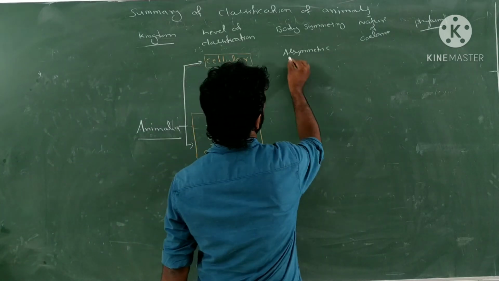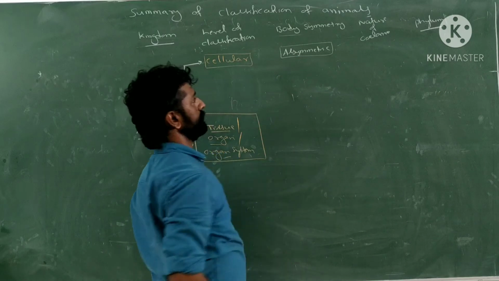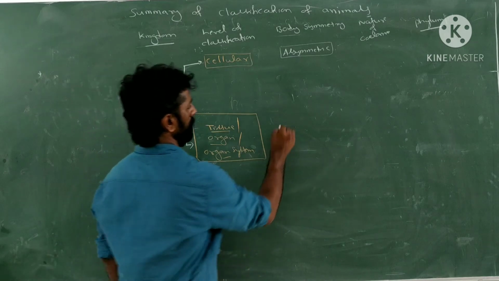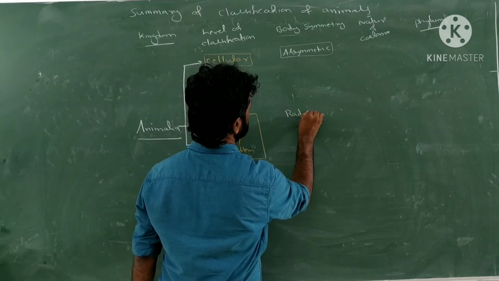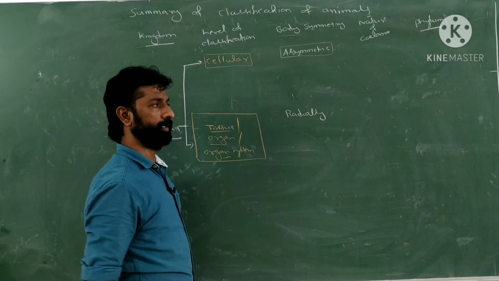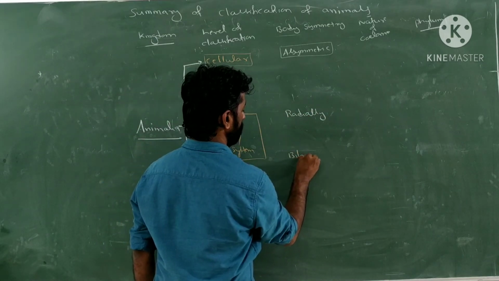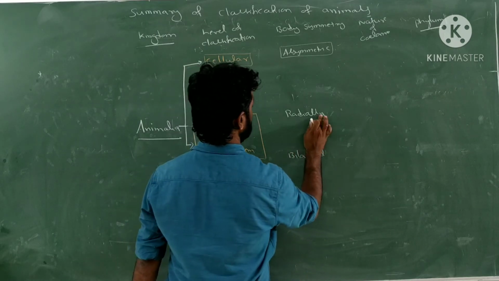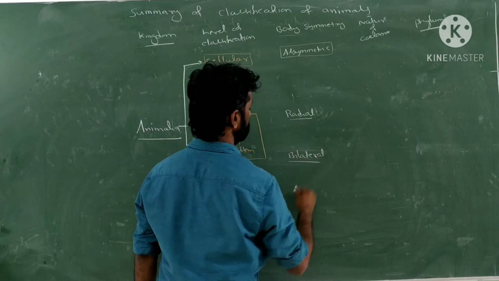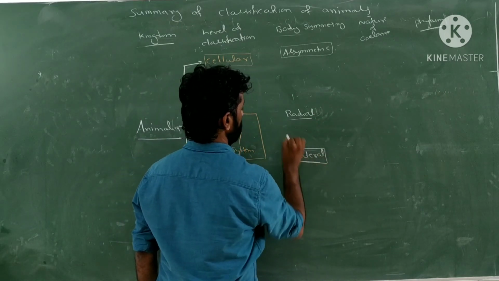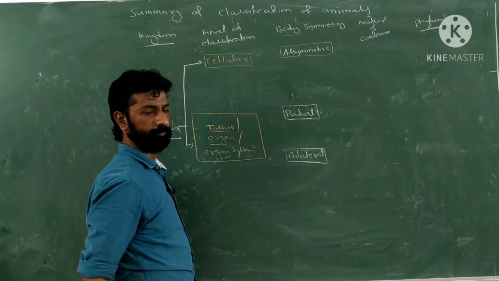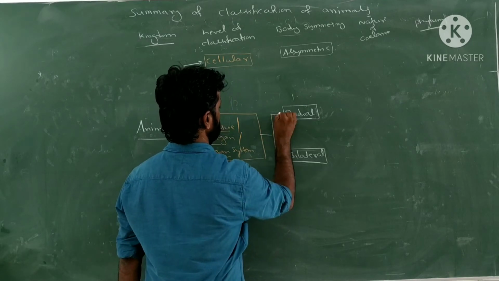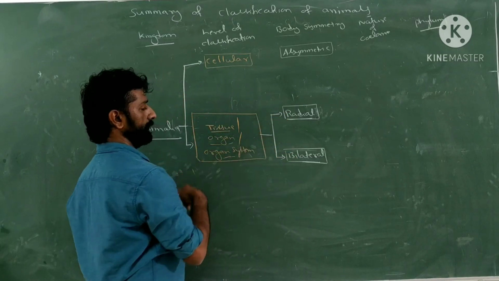That is asymmetric. Next, whether they are radially symmetric. The other types of symmetry are radial symmetry and bilateral symmetry, or bilaterally symmetric. So radial symmetry and bilateral symmetry are the other two types. These bilateral and radial types come under the organisms which possess the tissue level, the organ level or the organ system level of organization.